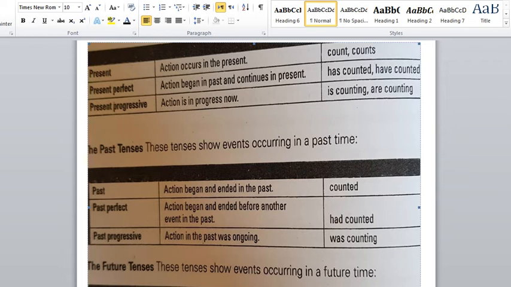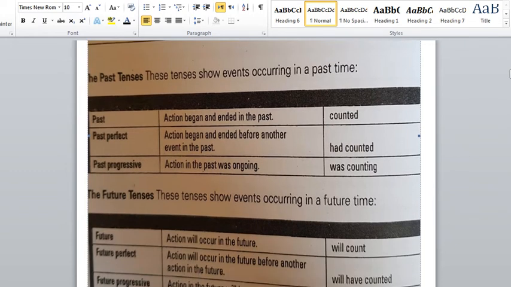Actually, you all know that any verb has three different forms: present, past, and future. For each form, we have three types. When you speak about the present, we have present simple, or the present in general, present perfect, and present progressive. The past will be the same thing. Sorry, the future will be the same thing. Each tense will have three different forms.